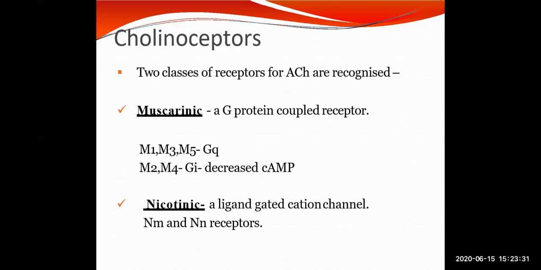And if you talk about the small n and capital N, these are present on ganglion cells, which are sympathetic as well as parasympathetic, and adrenal medullary cells, which are derived from the same site as ganglion cells, and in the spinal cord and certain areas of the brain. These are selectively stimulated by dimethyl phenyl piperazinium, which is DMPP, blocked by hexamethonium, and block the primary pathway of transmission in ganglia.